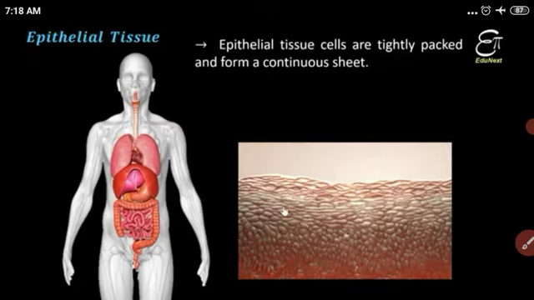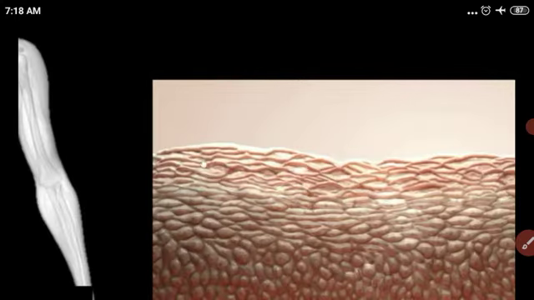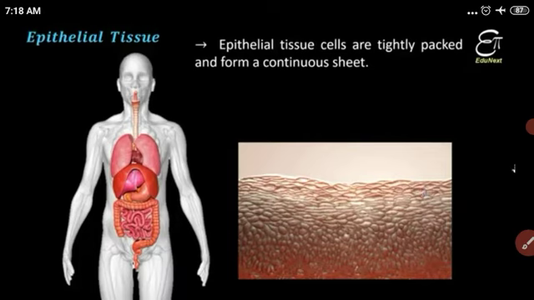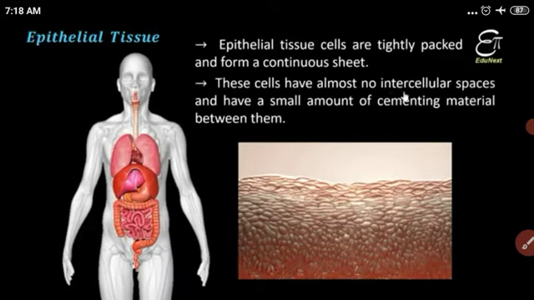The cells of the skin are tightly packed to each other, which means there is no intercellular space between the cells. Why? The skin protects us from the external environment. If some intercellular space were present, some air or water could enter our body through the skin, and it would be harmful to us. So in the cells there is no intercellular space. The cells are tightly packed to each other.